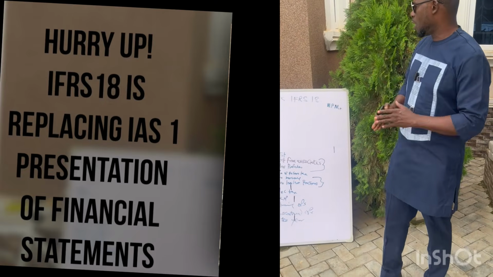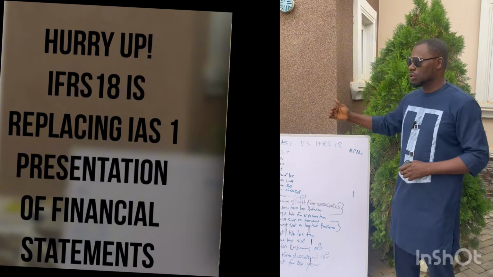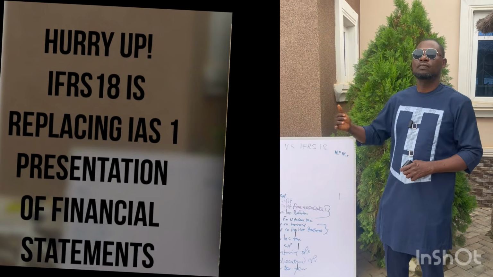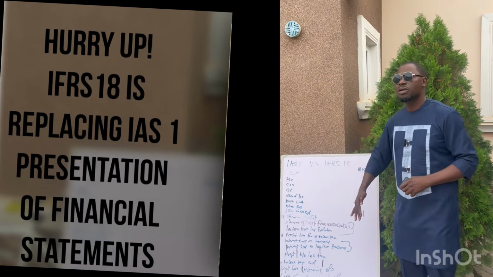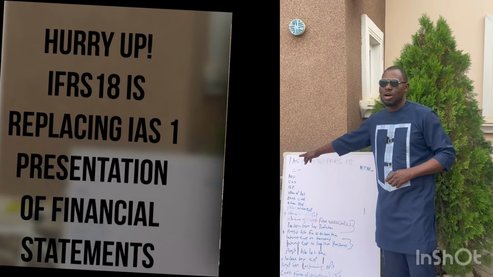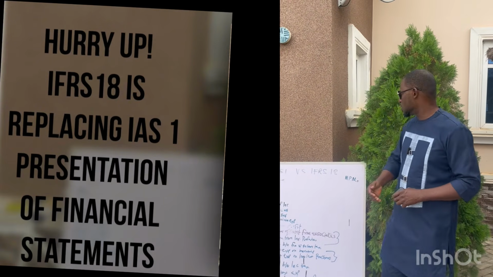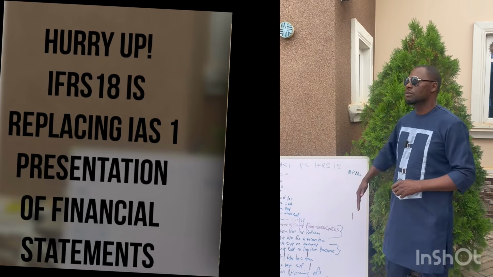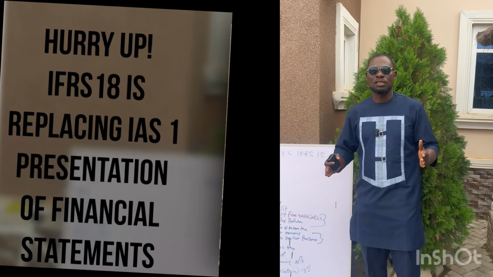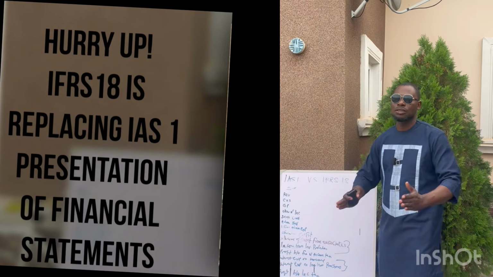So basically, let me just do a recap. Don't forget, from January 2027, IFRS 18 becomes operative. It is going to fully replace IAS 1. IAS 1 is presentation of financial statements. IFRS 18 is going to replace it, and IFRS 18 is presentation and disclosures in financial statements. So it's going to replace IAS 1.